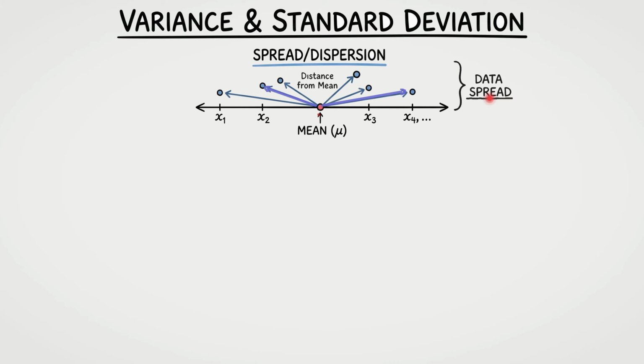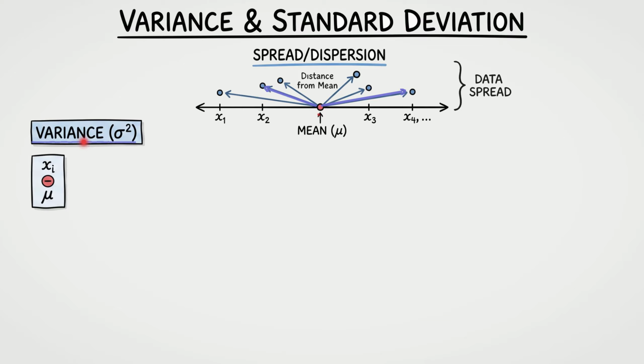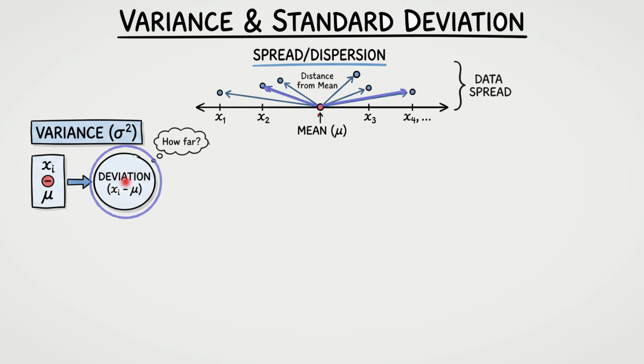To actually quantify this spread mathematically, we calculate a metric called variance, which is denoted by the symbol sigma squared. Let's walk through the 3 steps to calculate it. First, we take an individual data point x sub i and our mean mu, and we subtract the mean from the data point to find its deviation. This tells us exactly how far that specific point is from the center.